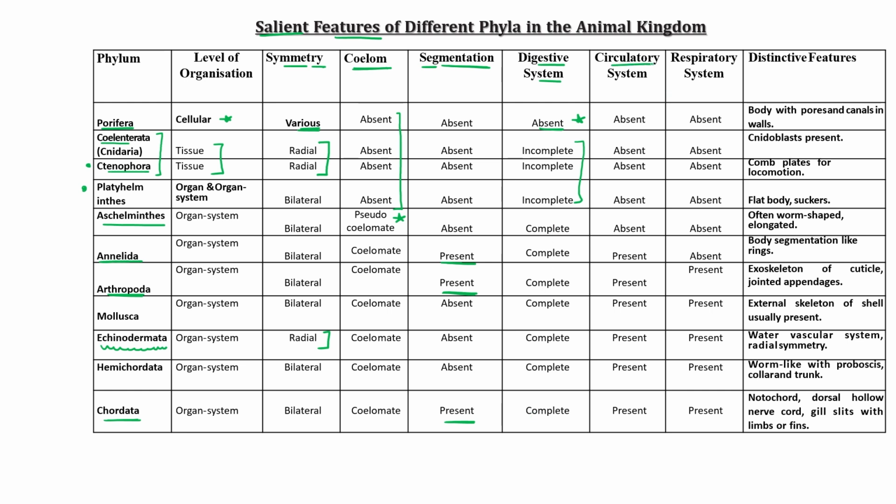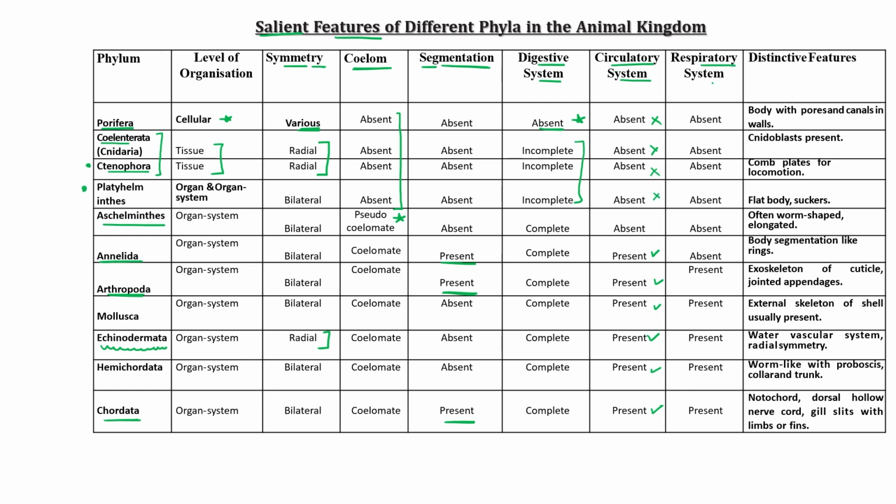Regarding the circulatory system, it is present in Annelida, Arthropoda, Mollusca, Echinodermata, Hemichordata and Chordata. While this is not present in the upper ones, meaning Porifera, Coelenterata, Ctenophora and Platyhelminthes.